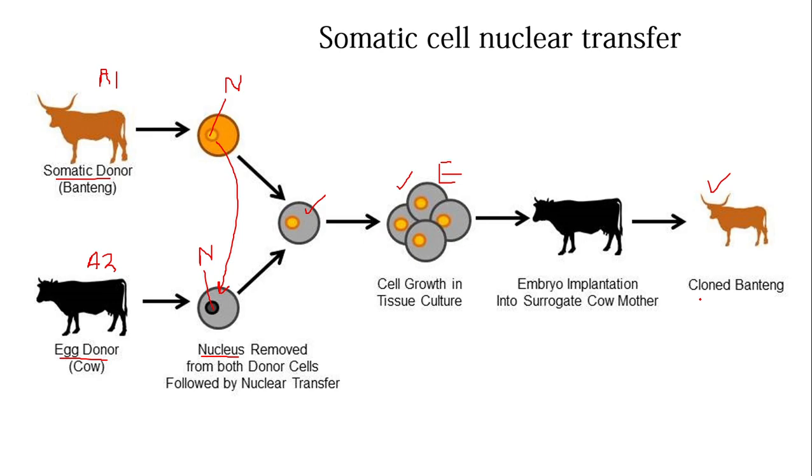Means the scientists will use that animal they want to make clones of, or which has many desired characteristics which they need in their descendant individual. So this first process is called somatic cell nuclear transfer, because the nucleus of the somatic cell is transferred to the cytoplasm of the egg cell.